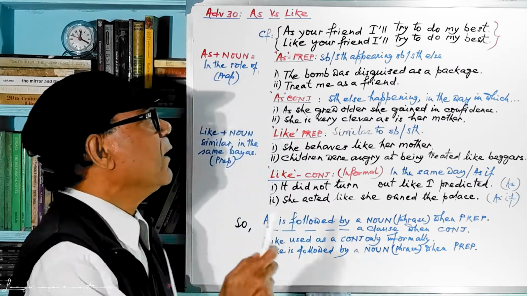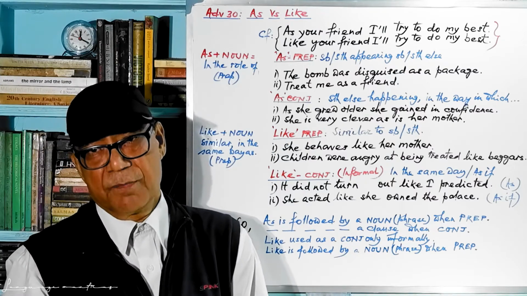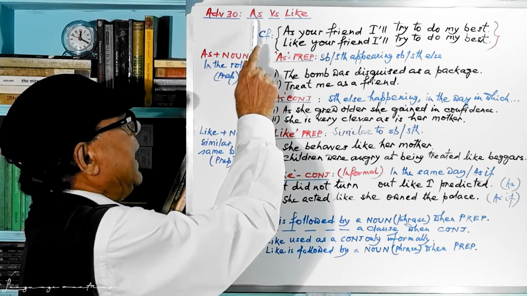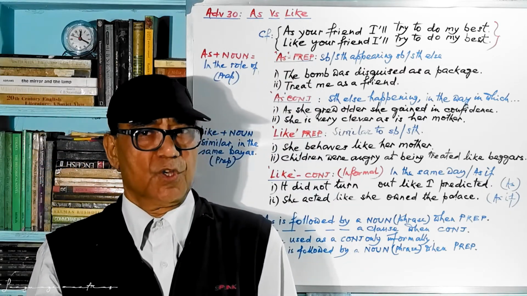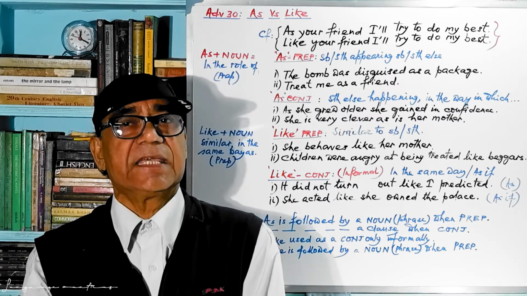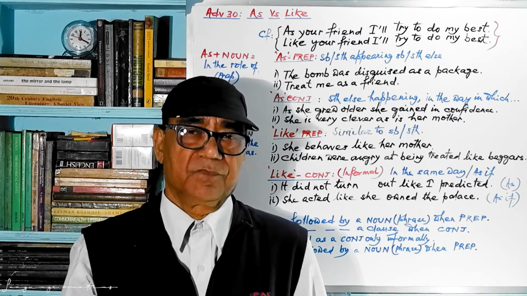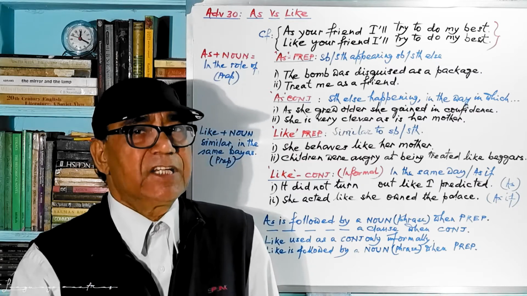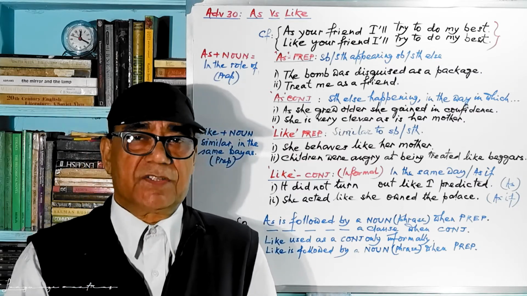Welcome to Language Mantra channel. This is Advanced English session number 30. And today we have two words, "as" and "like." Sometimes we use these two words interchangeably, but they are never interchangeable. Whenever you use "as," the kind of meaning it conveys, the word "like" cannot do that.